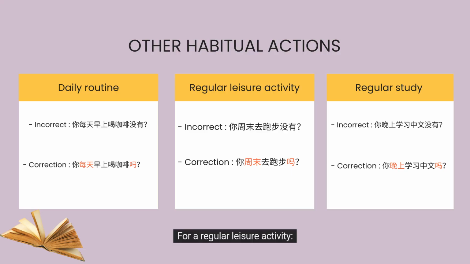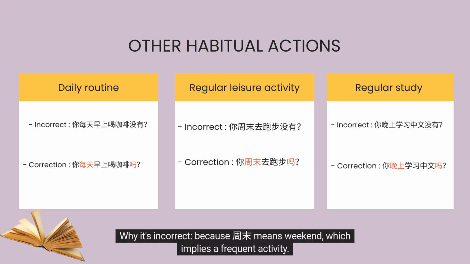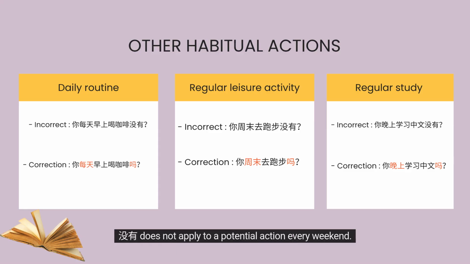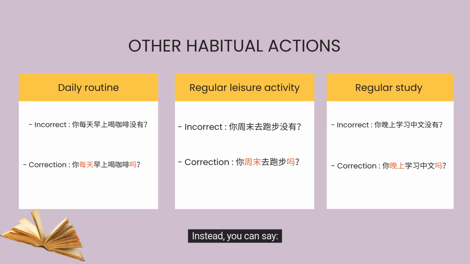For a regular leisure activity, it is incorrect to say, 你周末去跑步没有? Why is it incorrect? Because zhōumò means weekend, which implies a frequent activity. Méiyǒu does not apply to a potential action every weekend. Instead, you can say, 你周末去跑步吗? using ma to ask if it's a regular activity.